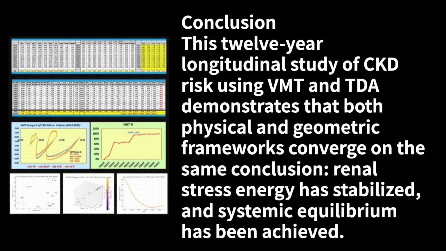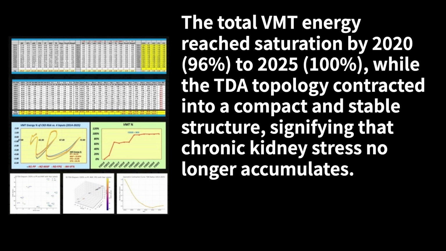Conclusion. This 12-year longitudinal study of CKD risk using VMT and TDA demonstrates that both physical and geometric frameworks converge on the same conclusion. Renal stress energy has stabilized, and systemic equilibrium has been achieved. The total VMT energy reached saturation from 2020, 96%, to 2025, 100%, while the TDA topology contracted into a compact and stable structure, signifying that chronic kidney stress no longer accumulates.